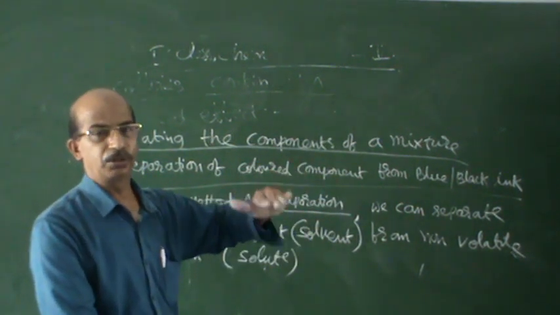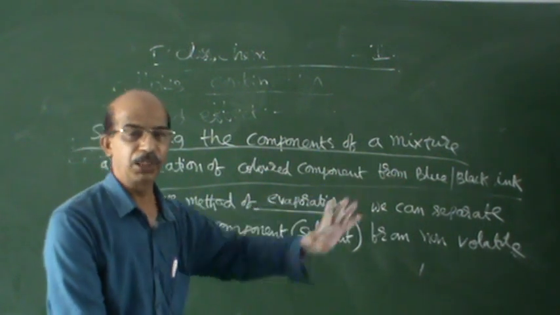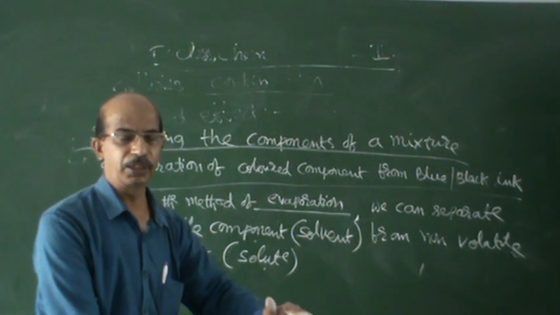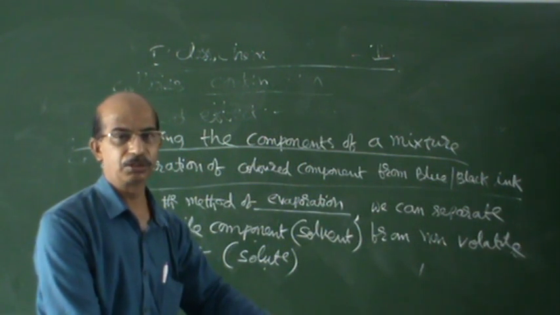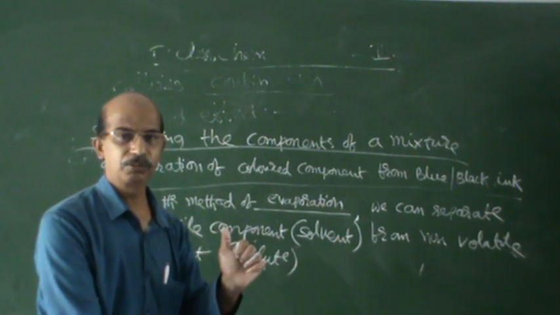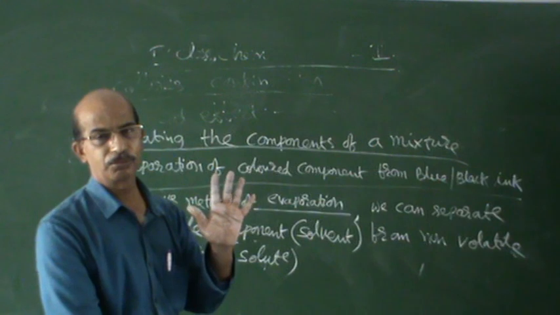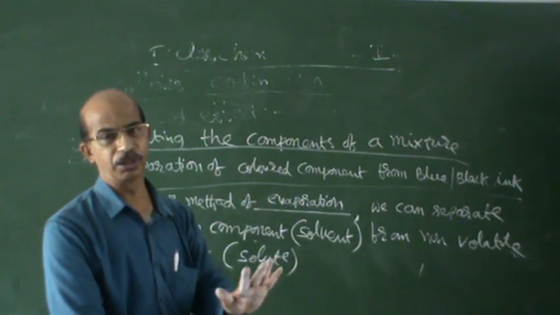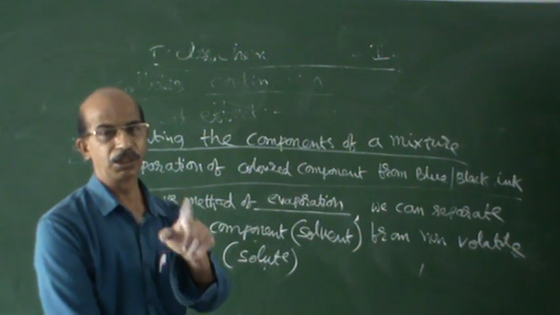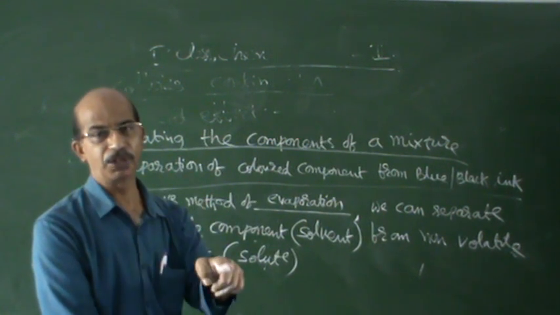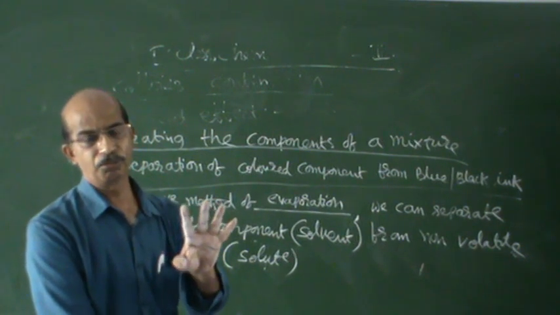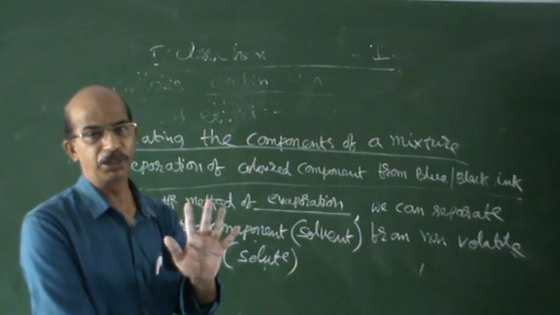You have to remove that water part from the colors. What colors? It may be different colors: red color, blue color, black color. It looks like blue ink, looks like black, but it's not. It's a mixture of colors, I am telling you for your information. Finally we are getting one color, but don't think that only one color is there in that. It is a mixture of colors. That we will take up in a separate class, because it is a little bit complicated.